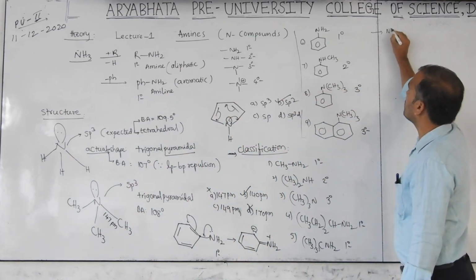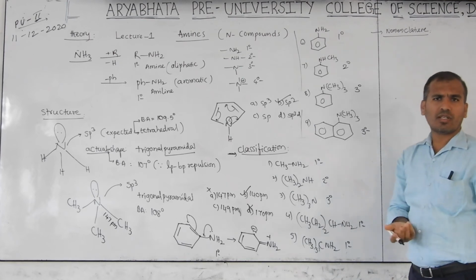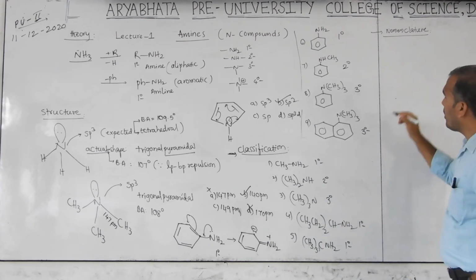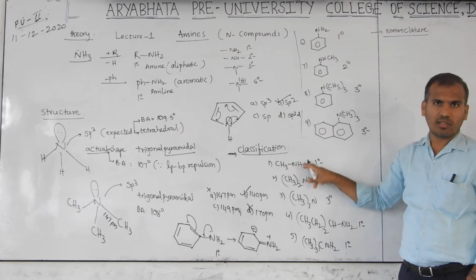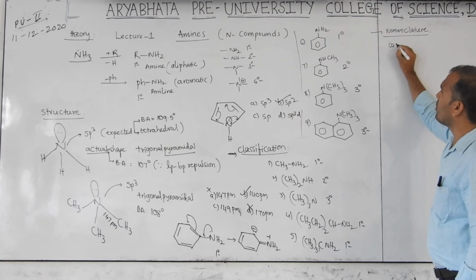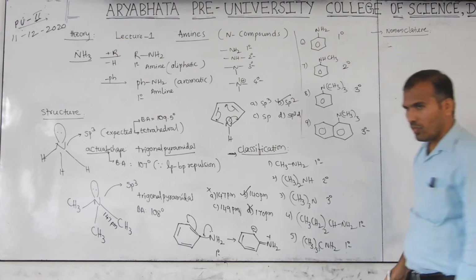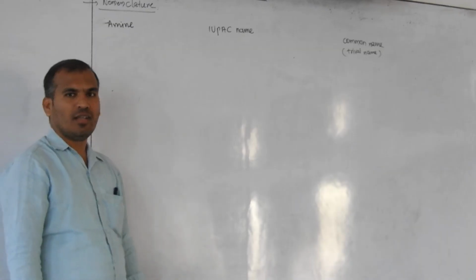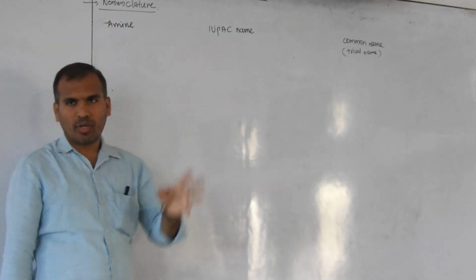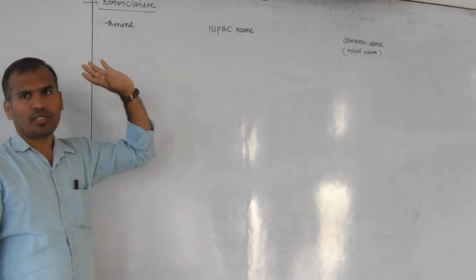Next, nomenclature. Common names and IUPAC names. Common names mean what? For example, this is considered methylamine. Then for the common name you can take that table. In nomenclature, the common name is also known as the trivial name. Another one is the IUPAC name.